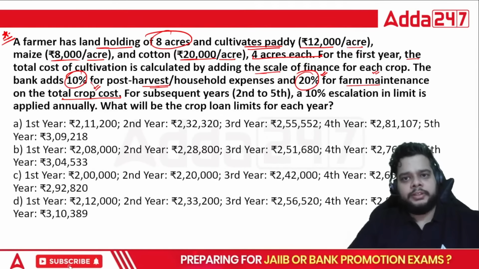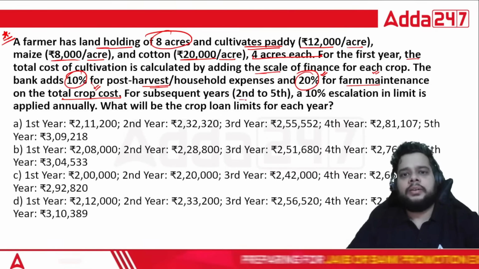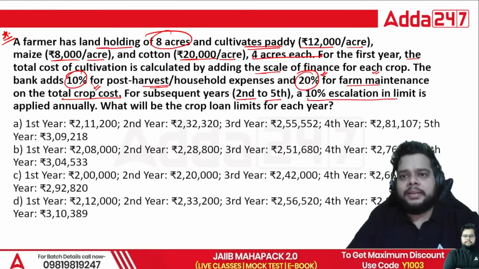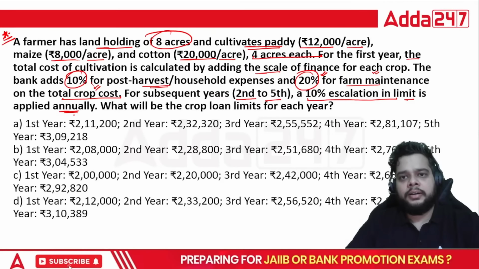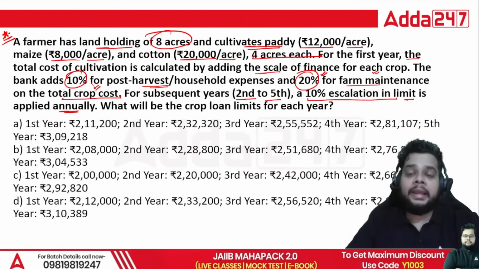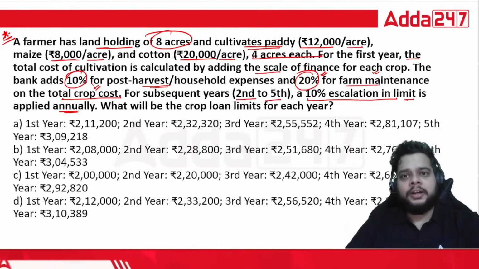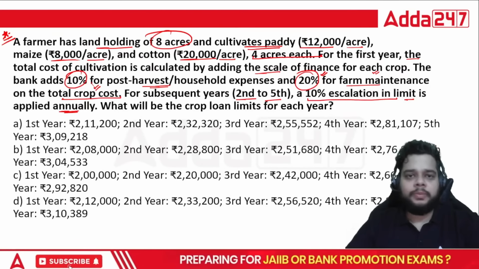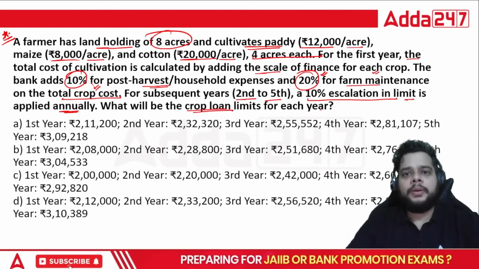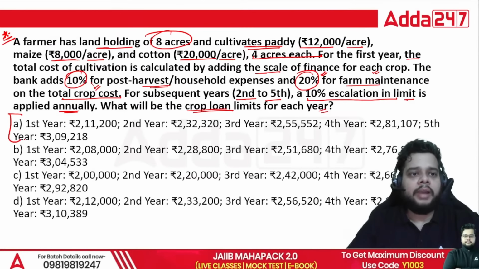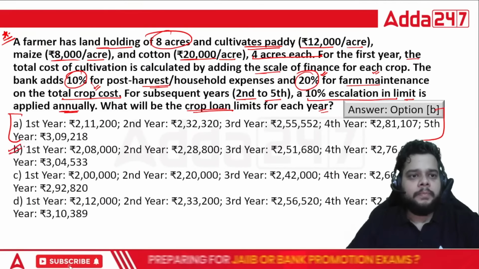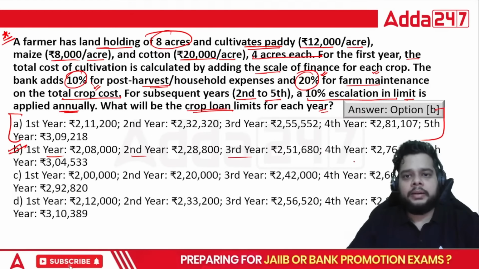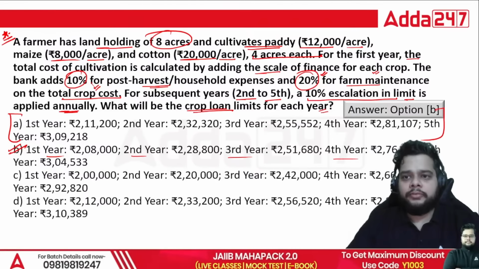So that is the first year, right? For subsequent years, second to fifth, 10% escalation in limit is applied annually. So whatever the limit is for third year, second plus 10%, for fourth year, third plus 10%, for fifth, it will be fourth plus 10%. What will be the crop loan limits for each year? For all the years, you have to calculate what will be the right answer. Correct answer is option B. Right? First, second, third, fourth, as well as fifth.